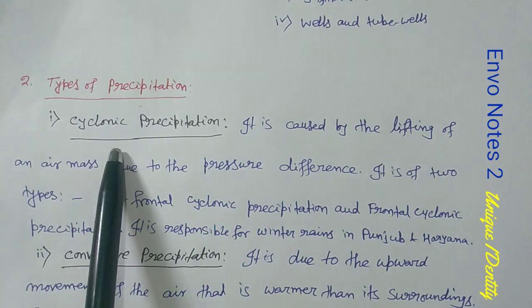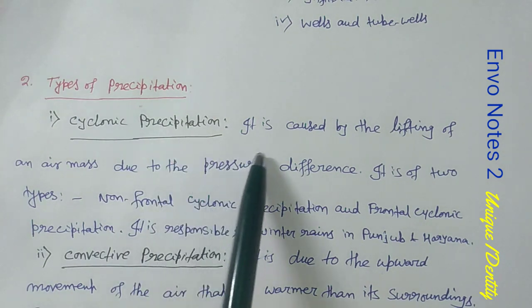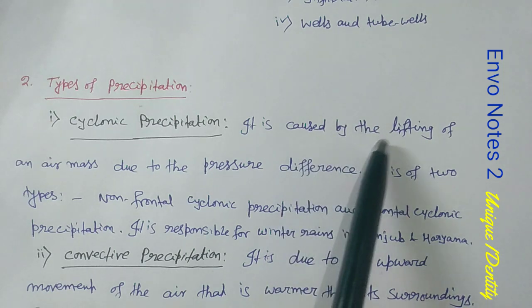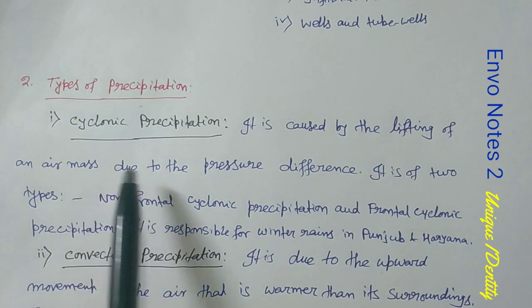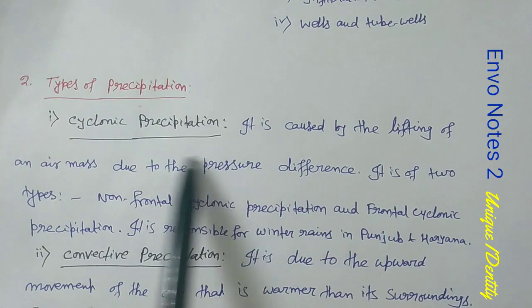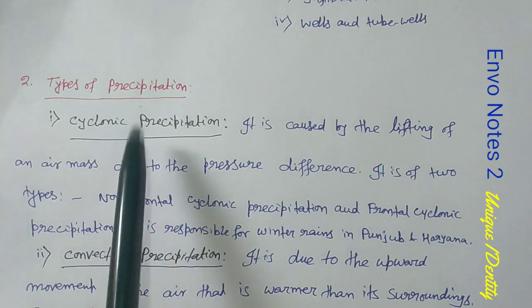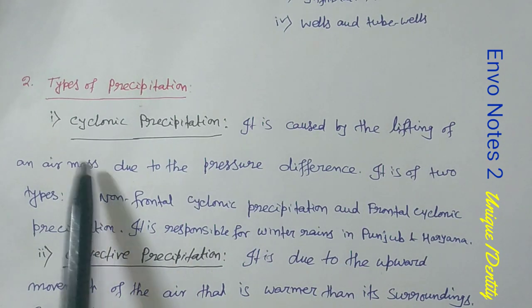First one is cyclonic precipitation. Listen carefully: it is caused by the lifting of an air mass due to the pressure difference.